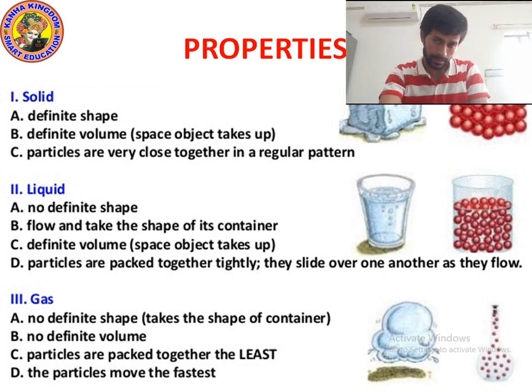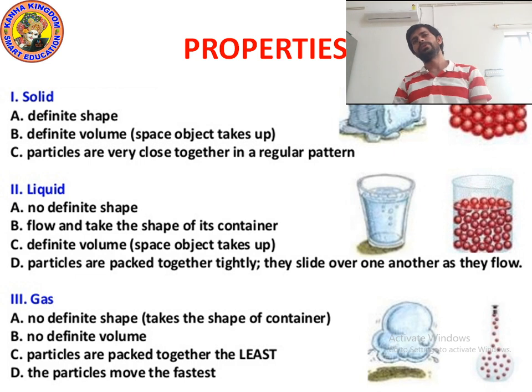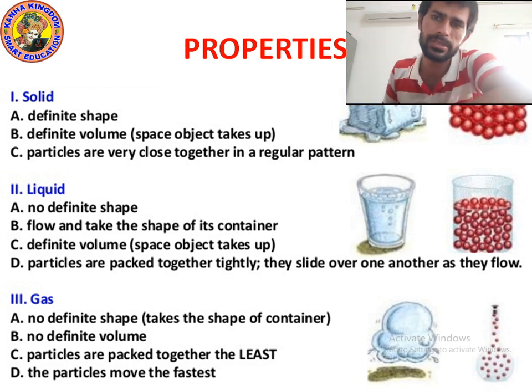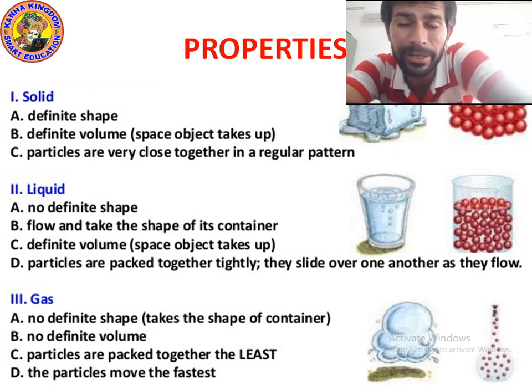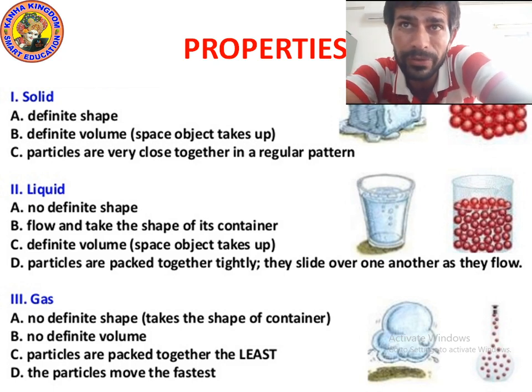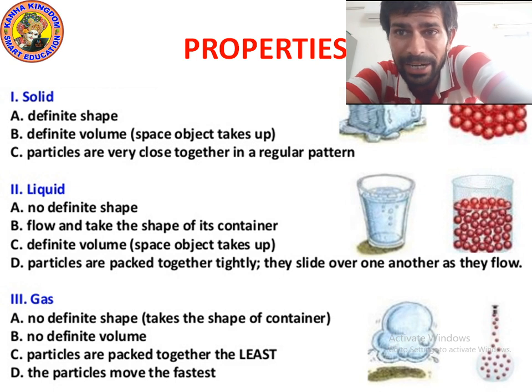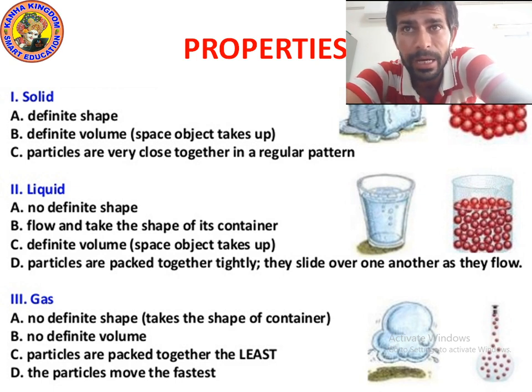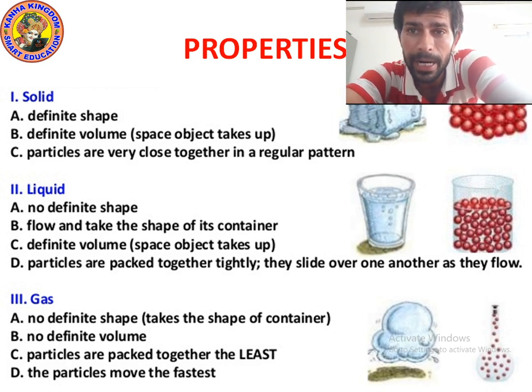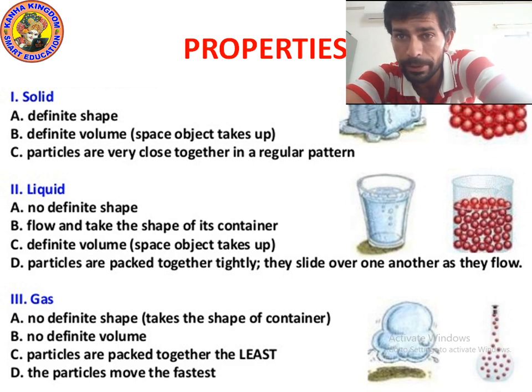Next is gas. Gas has no fixed shape and no definite volume. The particles are packed together the least, which means they are very far away from each other. Particles of gas move faster than those of liquid and solid. The particles of liquid move faster than solid, and the particles of gases move faster than liquid and solid. I hope you understood. Please write down. I am giving you 10 seconds.